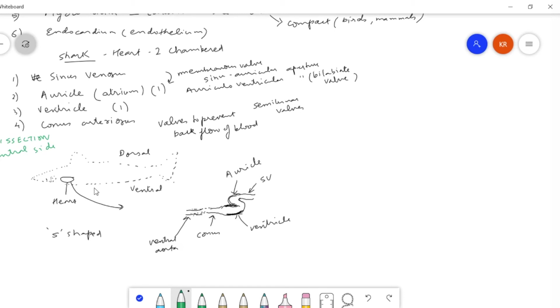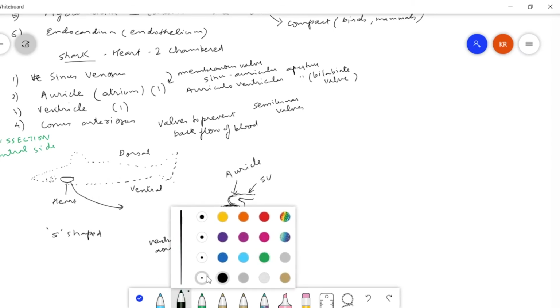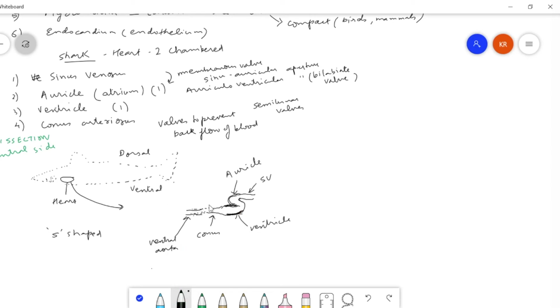In the case of any cockroach or invertebrate, you will dissect it from the dorsal side. So this same structure, it is from the side view structure of heart, it will look something like this.